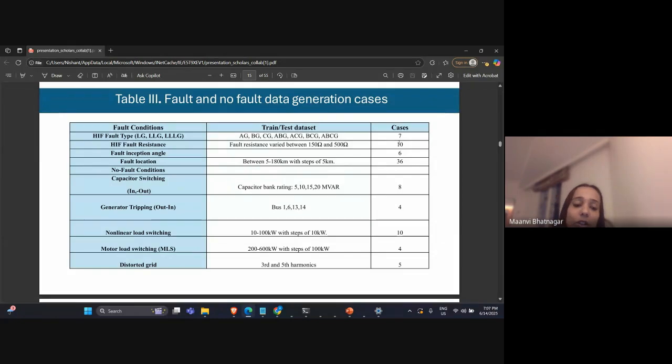Grid distortions are also considered, because there are multiple times when harmonics are present in the system. Harmonics usually go undetected, or sometimes they are taken as a fault condition. They are just the presence of additional frequencies, and they are not a problem if they are within the IEEE limits, like up to the fifth harmonic, they are okay. So we have considered these conditions also as non-faulty conditions.